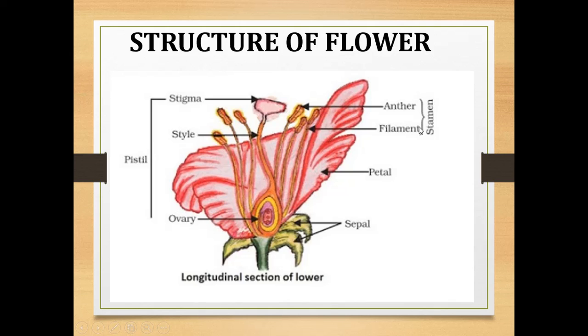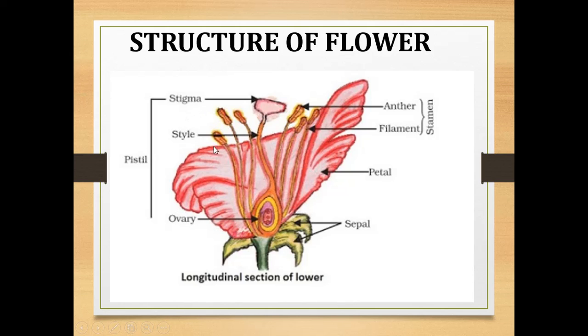Here the stamen consists of two main parts, anther and filament. Anther and filament come under the stamen, and the pistil has three main parts: ovary, style and stigma.